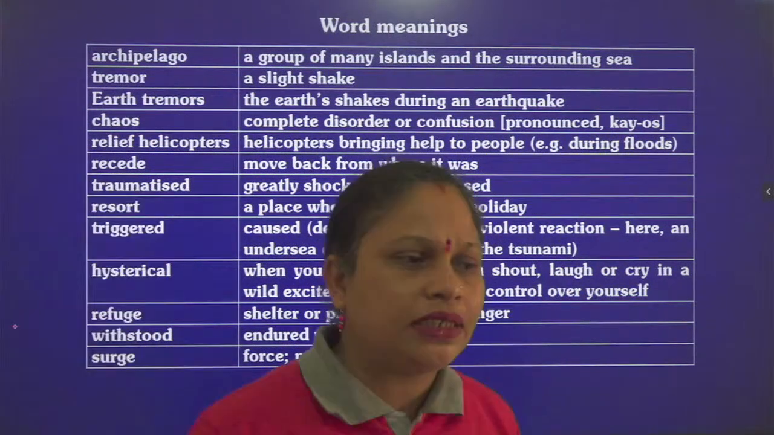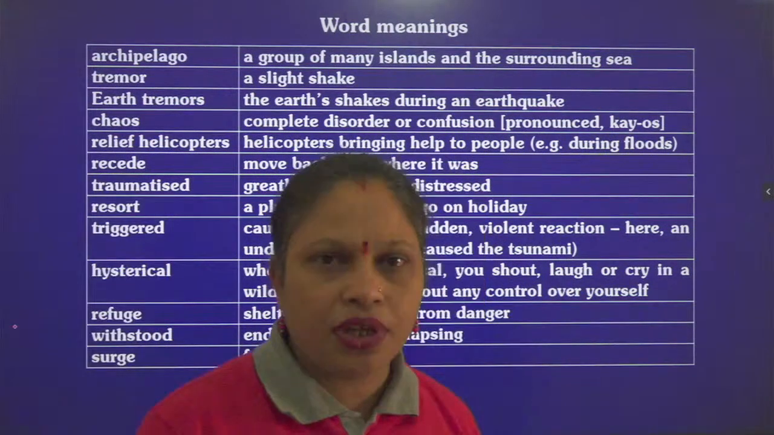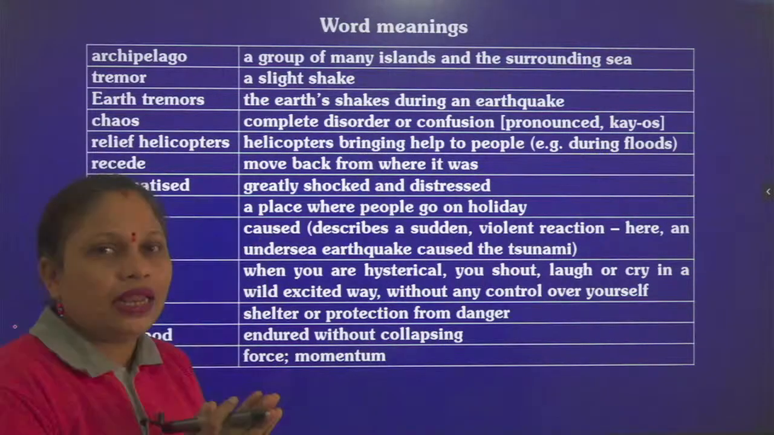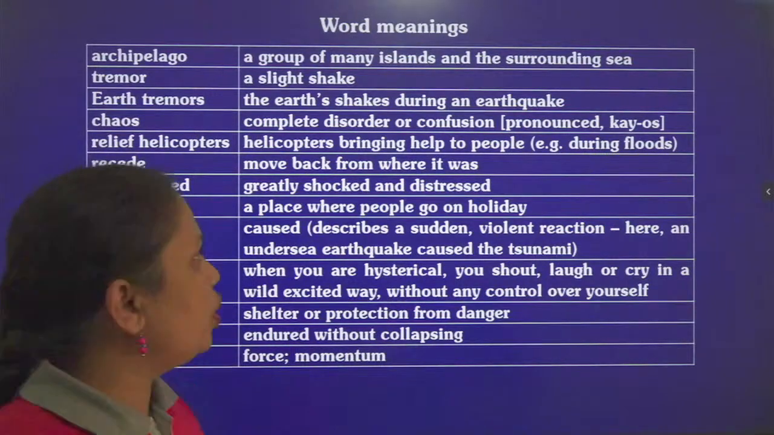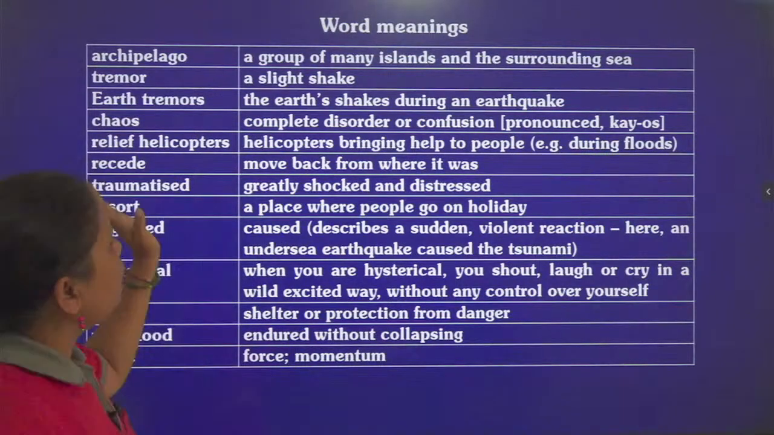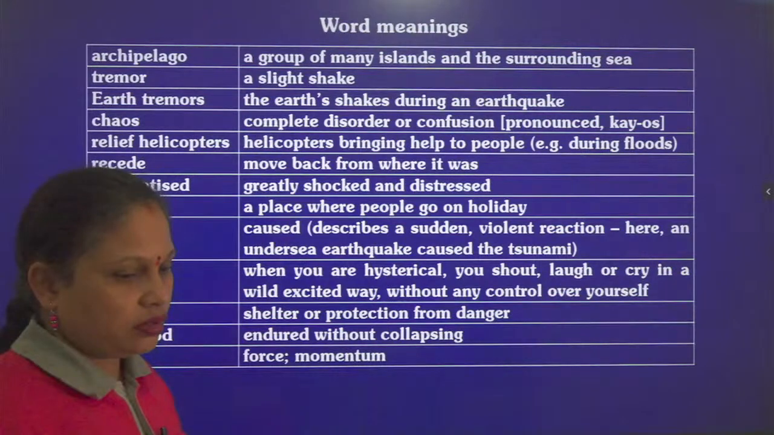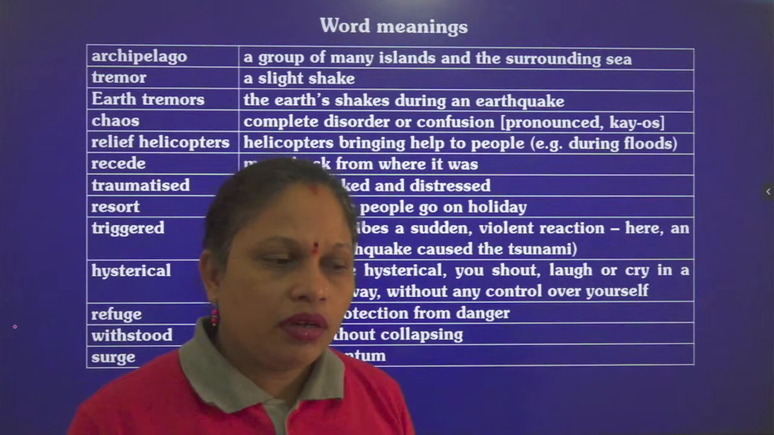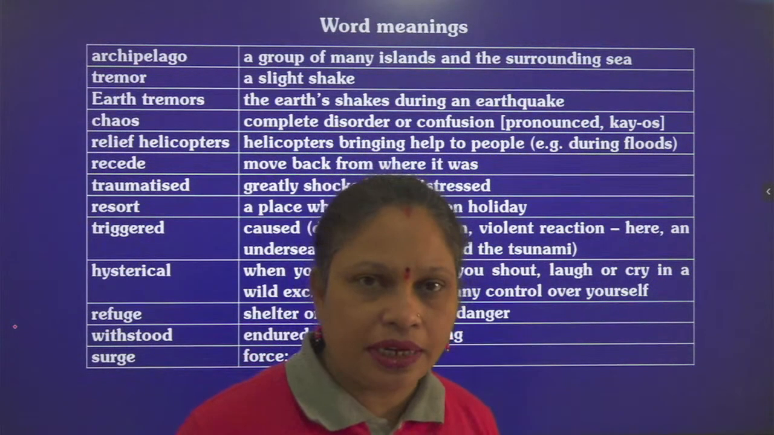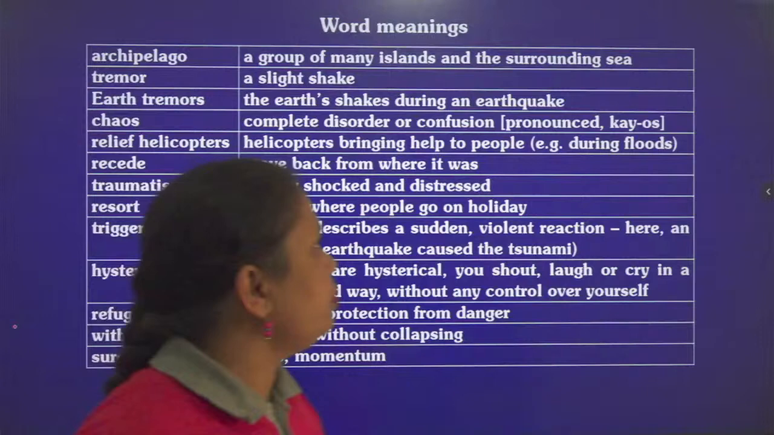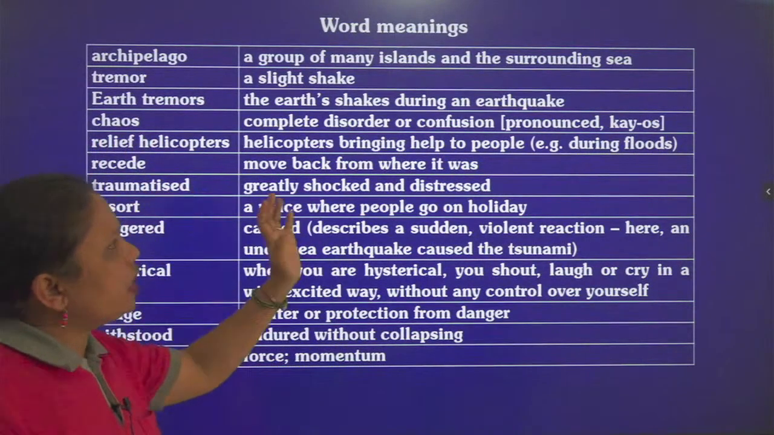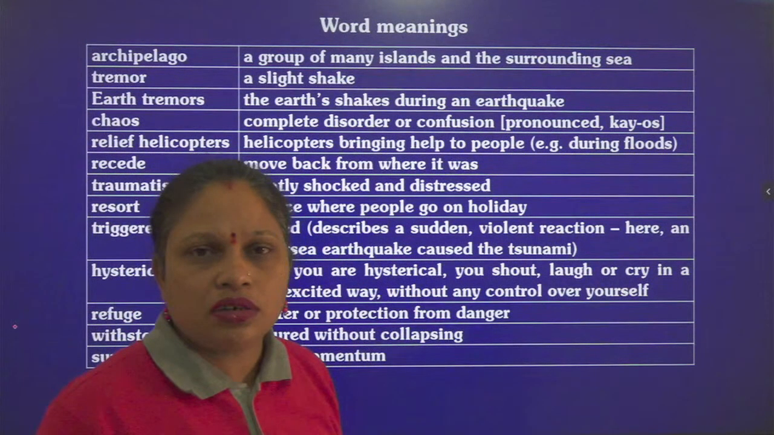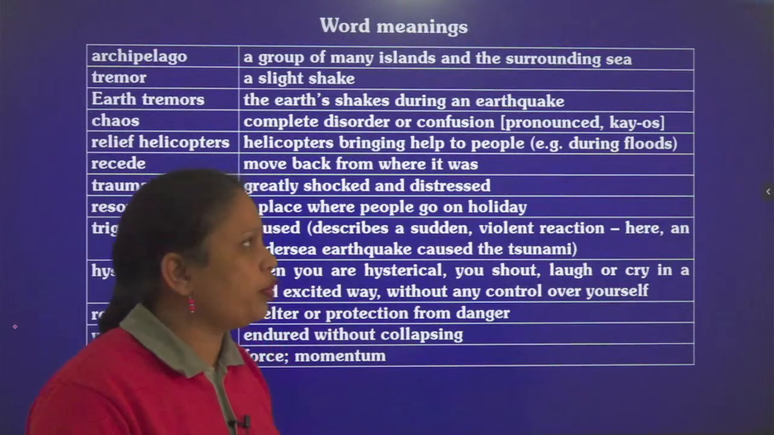This word stands for a series of islands surrounded with water, like those in the western part of India. Then tremor means a slight shake. During an earthquake, the surface of the earth vibrates and experiences shaking, shivering, that is called a tremor. Then we have earth tremors, which means the earth shakes during an earthquake. Tremor means the shaking, and earth tremor means the earth is feeling vibrations during the earthquake.